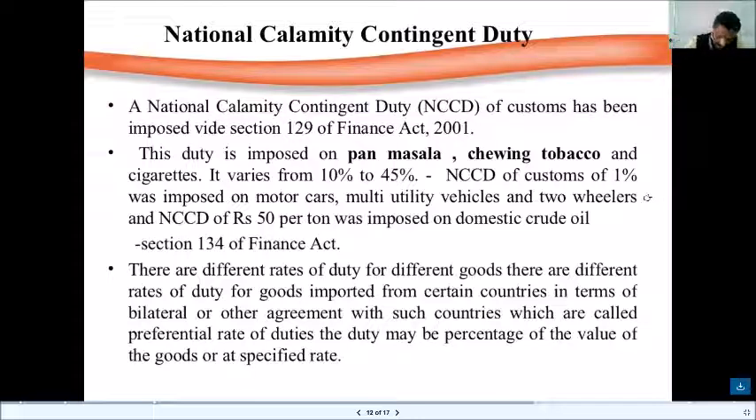See, when the WTO says that in order to maintain a balance in the entire globe, if we have to export certain goods at this particular rate, the government has to do it. Otherwise, our understanding and our relationship may become a bitter experience. So therefore, this is very, very important. Bilateral or other agreements with such countries are called preferential rate of duties, and the duty may be a percentage of the value of the goods or at a specified rate.